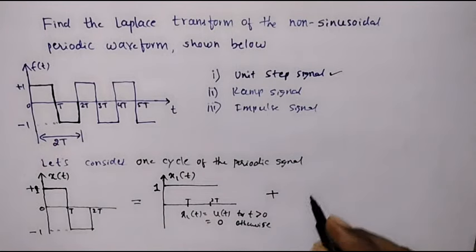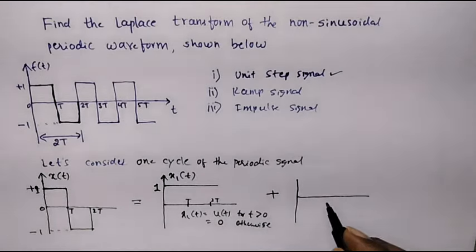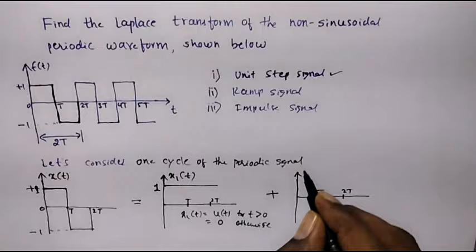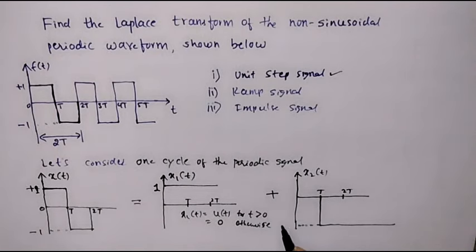So now I'll add another step signal with negative magnitude at t equal to T. This is T, this is 2T. I'll call this signal x2 of t. So I'll add one negative step signal having magnitude -2. Here the magnitude of this signal is -2.